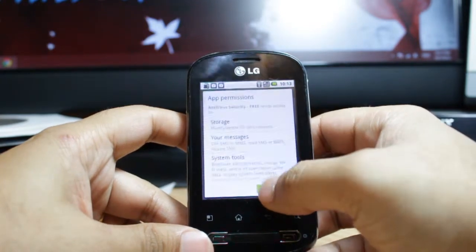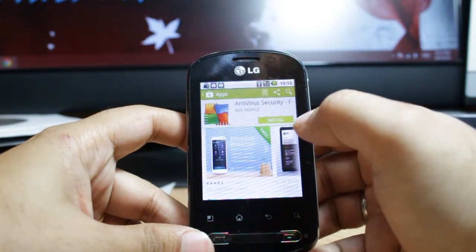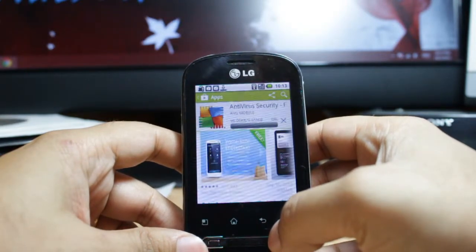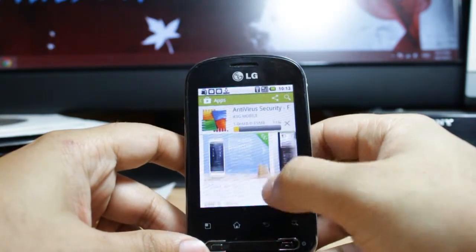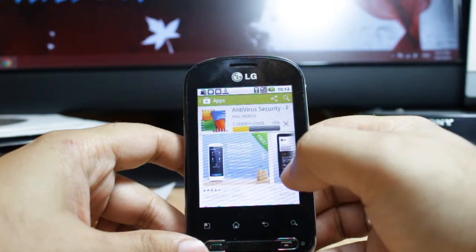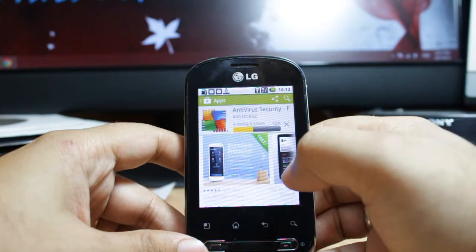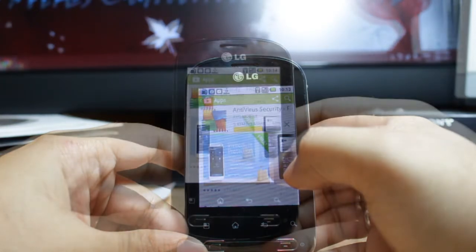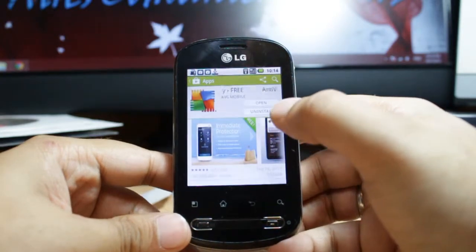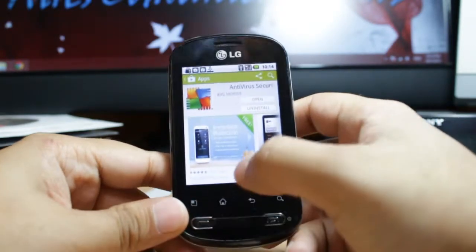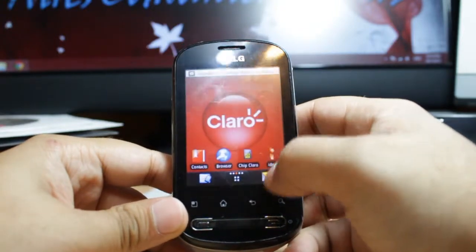Accept the terms and conditions, and as you see, it's downloading the app. And as you see, it's giving me two options. One is open and the other is uninstall. You can open it from here. I will hit the home button to show you another option.